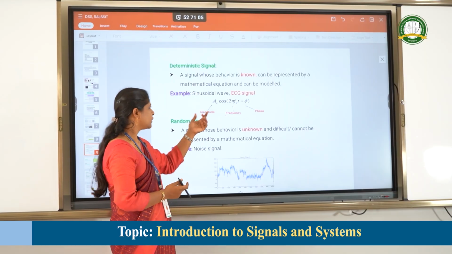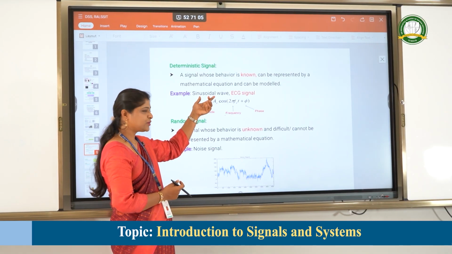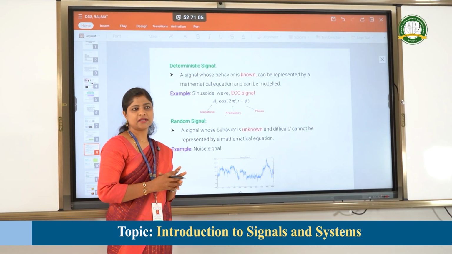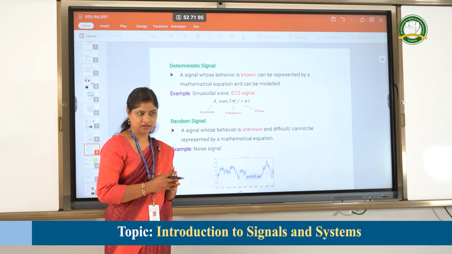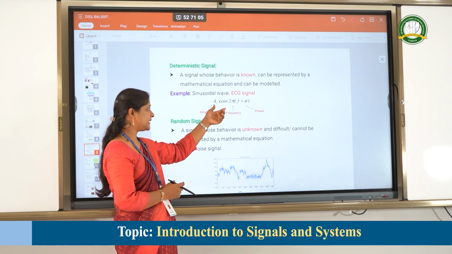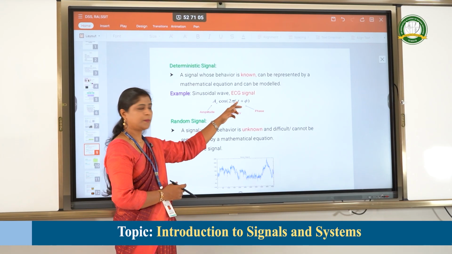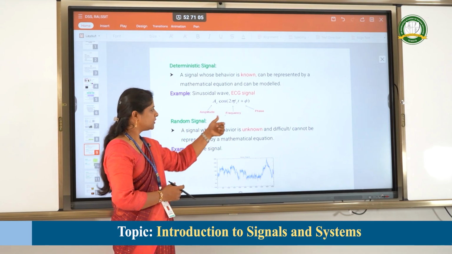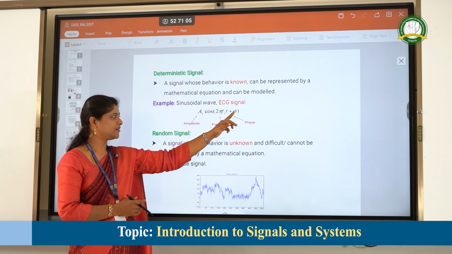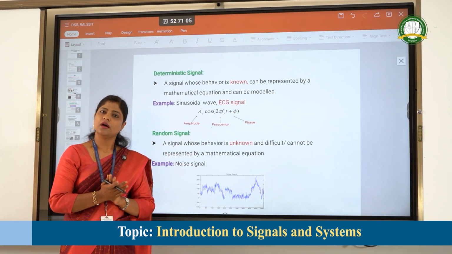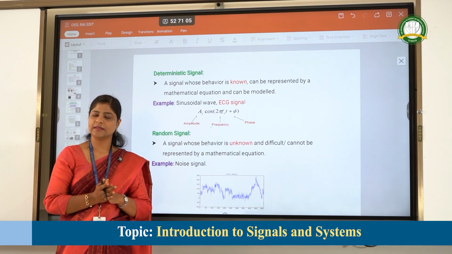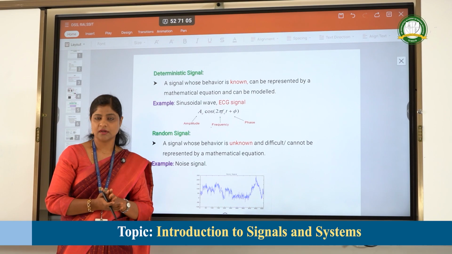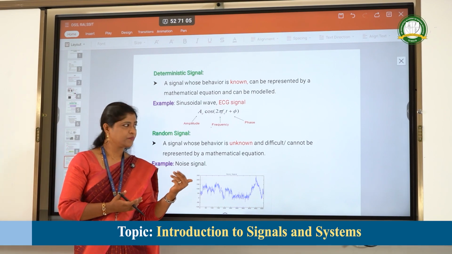If I take a sinusoidal signal, we can represent it using the mathematical formula x(t) = A cos(2πft + φ), where A is the amplitude, f is the frequency and φ is the phase. Any sinusoidal signal can be represented in mathematical form, hence it is deterministic.